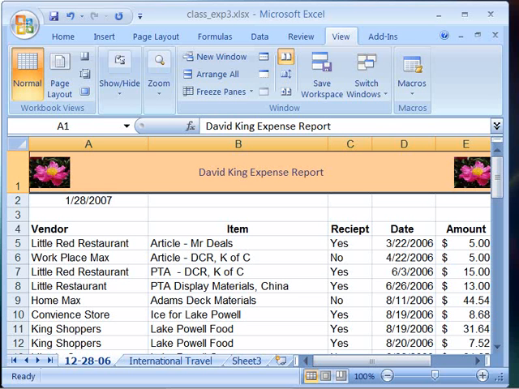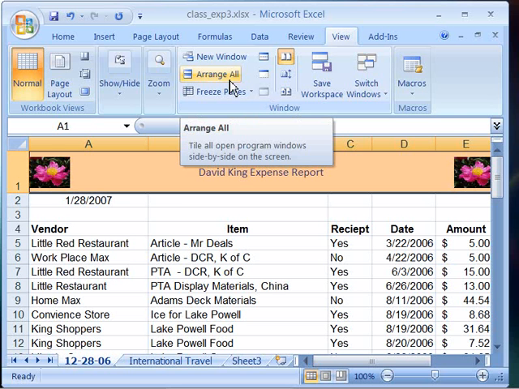If you are working between multiple workbooks for managing a project, you can arrange those workbooks on your screen display. Excel offers an Arrange All command that allows you to arrange all open workbooks or windows. You will find the Arrange All command on your View tab in your ribbon within the Windows group.